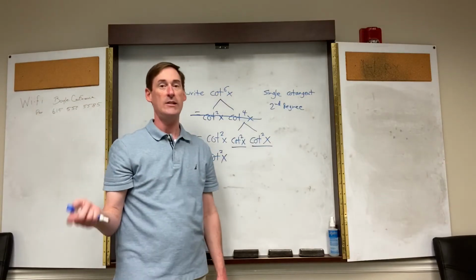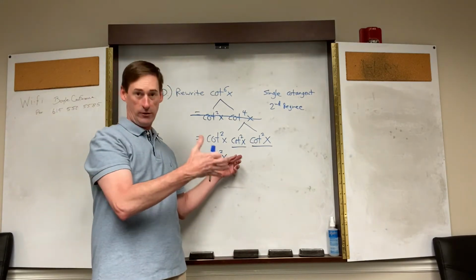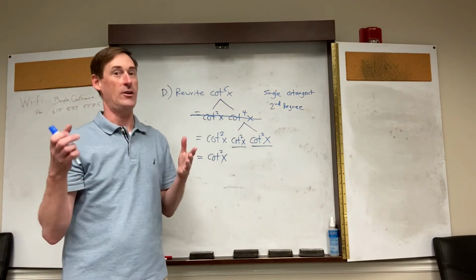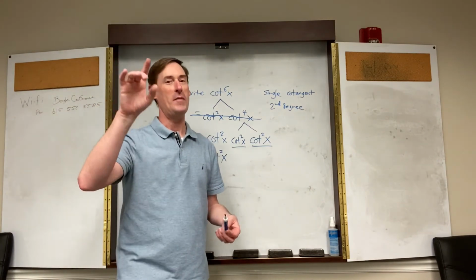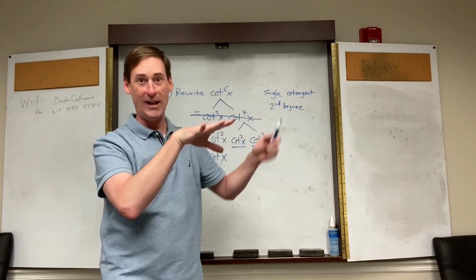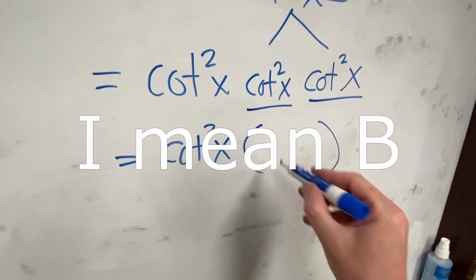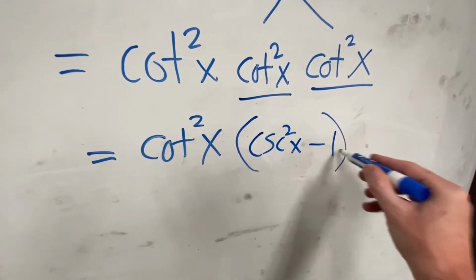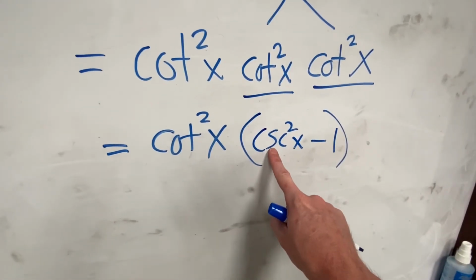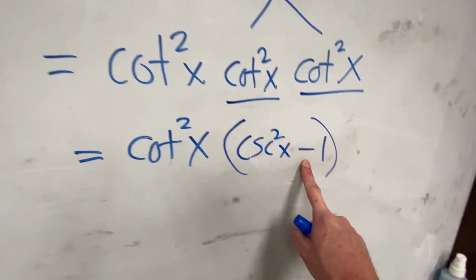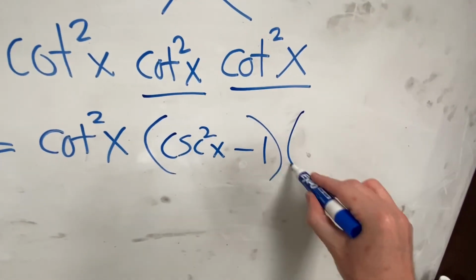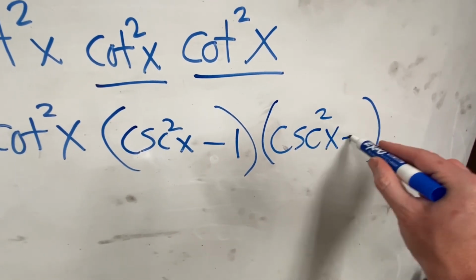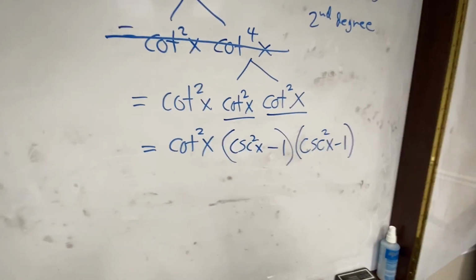So you'll have these situations in calculus where you're trying to convert something to something else. I've got cotangent squared. I want it to be something else. Is there anything that cotangent squared equals? Remember the previous problem? We're back up there in letter C. Cotangent squared can always be replaced by cosecant squared minus 1. And this cotangent squared, can't it also be replaced by cosecant squared of x minus 1, because it's a mathematical fact we talked about today.